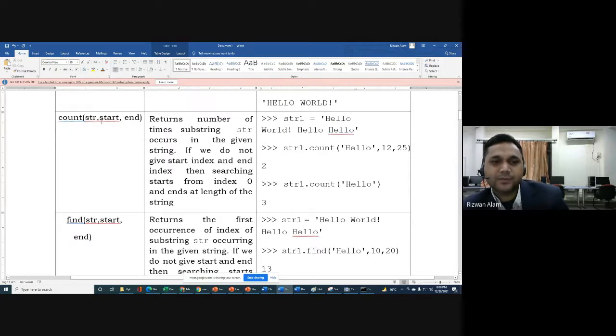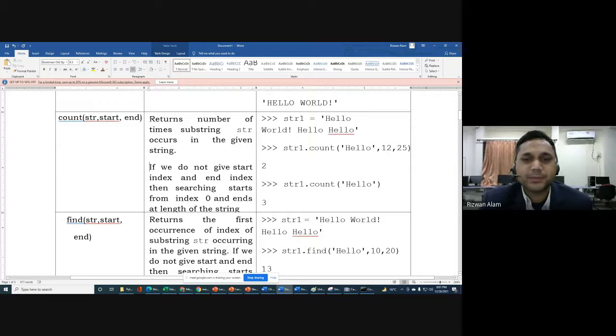Next we have count. If you want to count a particular string, whenever it is going to occur in your actual string, so that you can count. It returns the number of times substring str occurs in the given string. If we do not give a start index and an end index, then searching starts from index 0 and ends at the length of the string. Before going to this statement, let me show you a simple use of this, what it will return: the number of times a substring str occurs in the given string.